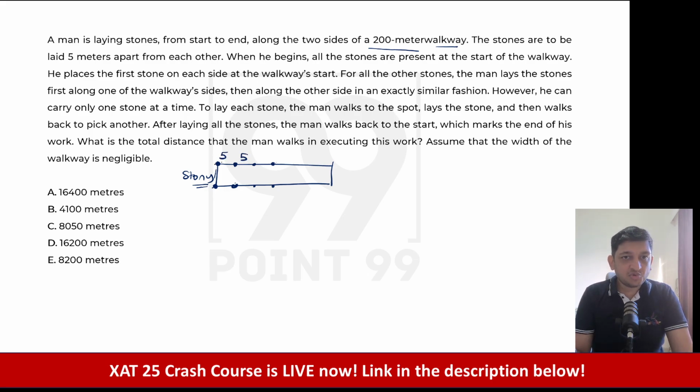So basically he picks a stone from here, travels 5 meters, then comes back, picks another stone, travels 5 meters, comes back, and so on and so forth. This will go on. Then we have to figure out the distance to lay each stone. The man walks to the spot, lays the stone, and then walks back to pick another. After laying all the stones, the man walks back to the start. This is very important, a lot of people forget this, don't do it, and then they end up messing up the answer, right? Don't do that. This marks the end of his work.